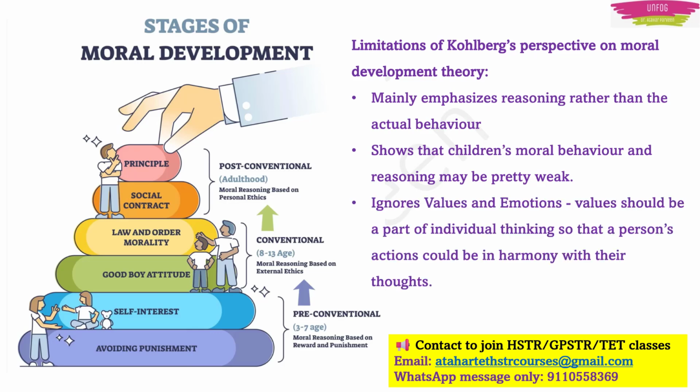Another limitation is that the theory ignores values and emotions, because here you can see that feelings and personal values are missing. So a person may help a stranger out of empathy, maybe without any logic also. Because feelings play a very important role here. Emotions and feelings are the main reason for a person to help any stranger. There is no logic here. So these are 3 important limitations of Kohlberg's moral development theory.